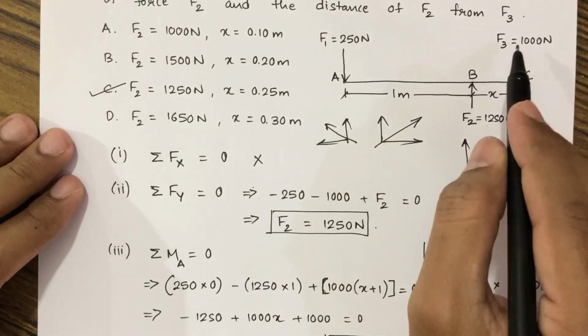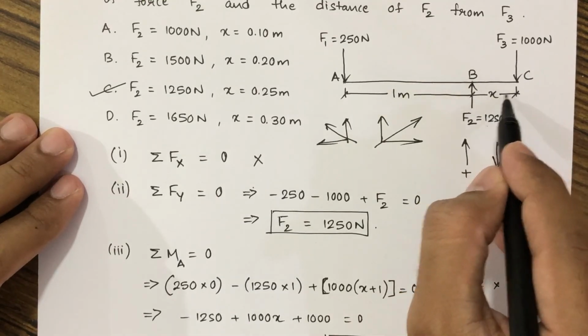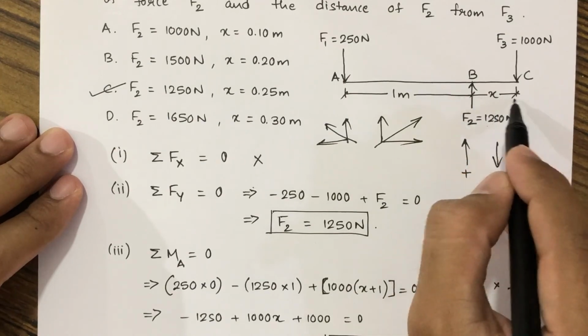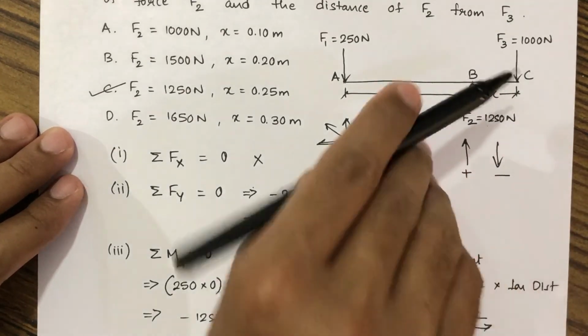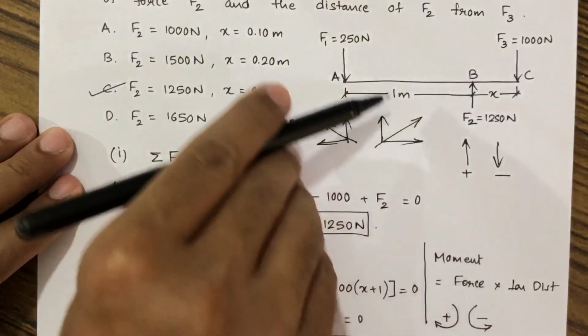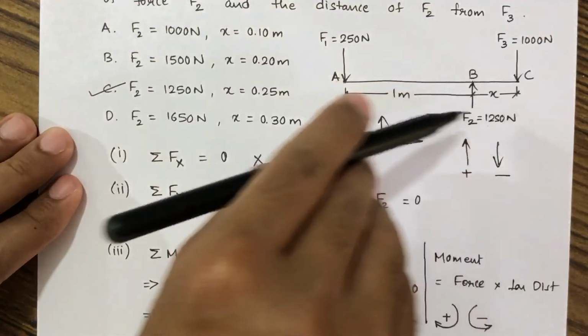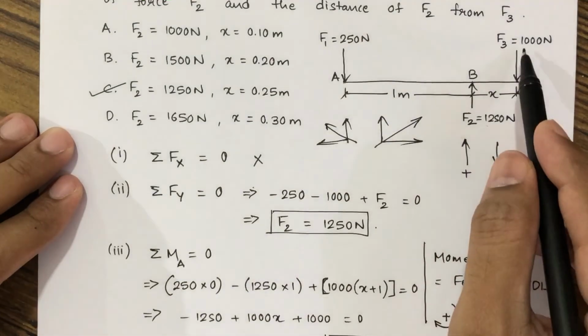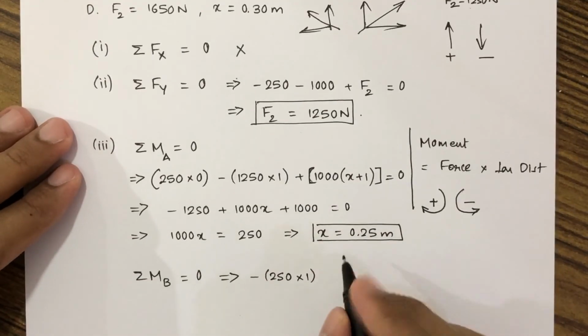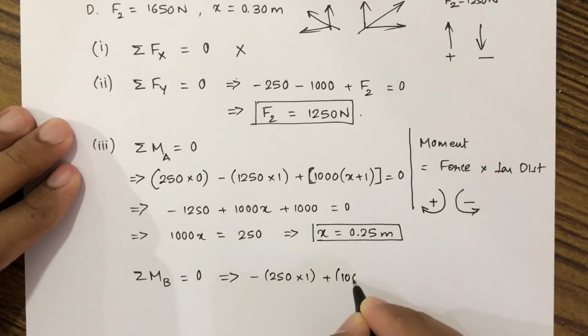Then we have this 1000 Newton force. The perpendicular distance of 1000 Newton force till B is given as x. And if we are standing at B, we will see that this 1000 Newton is moving in a clockwise manner. So the moment will be plus 1000 into x.